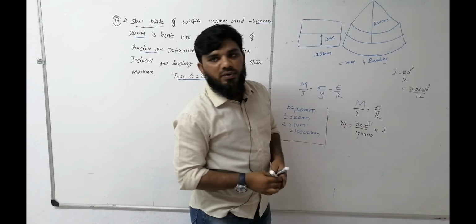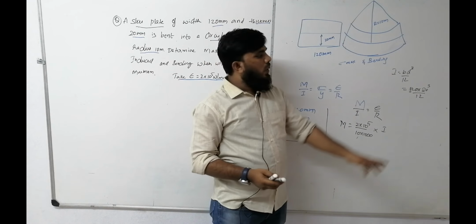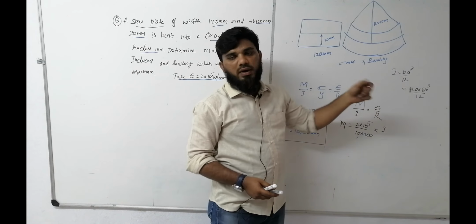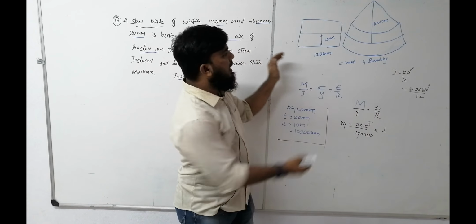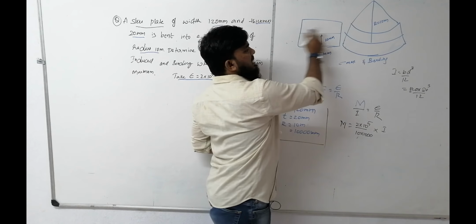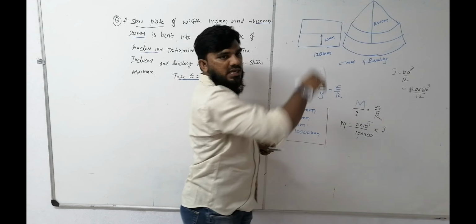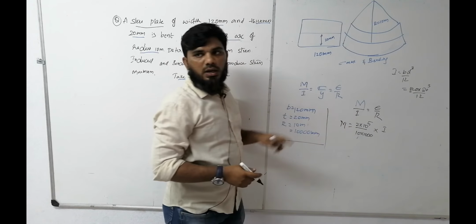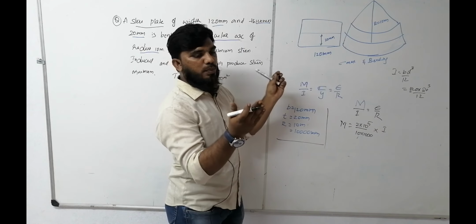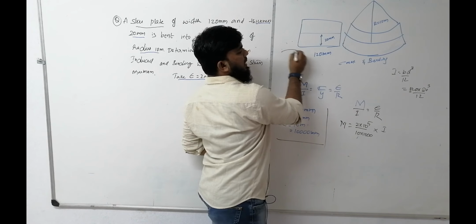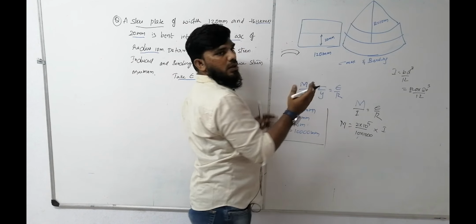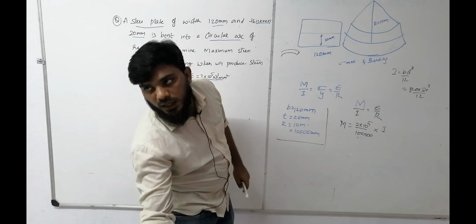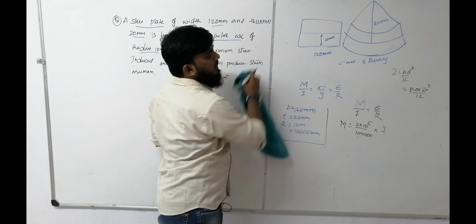You may ask me, sir, for moment of inertia we have two values: one is IB cube by 12, another is DB cube by 12. Why are we taking only BD cube by 12? Because the plate is bending about this axis. This axis is actually cutting which length? This length, the 20 axis. Width it is not cutting. If you are bending in the front way, then you have to use 120 as cube. So based on that you have to use the formula.